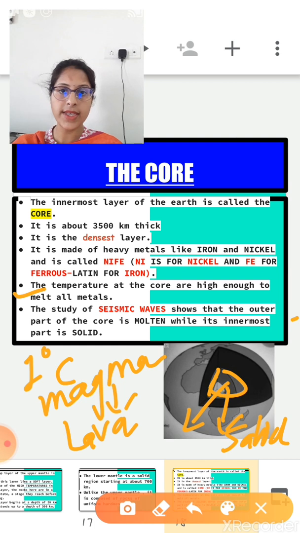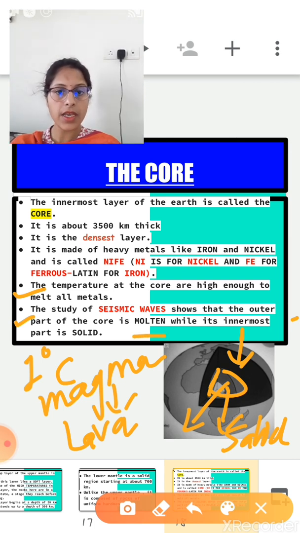Why is it in the solid state? Due to the pressure of the above layer. The study of seismic waves also shows that the outer part of the core is in the molten state while the innermost part is in the solid form. Why is it in the solid form? Due to the pressure of the above layer. Is it clear? So this is all about the third layer of the earth, the core.